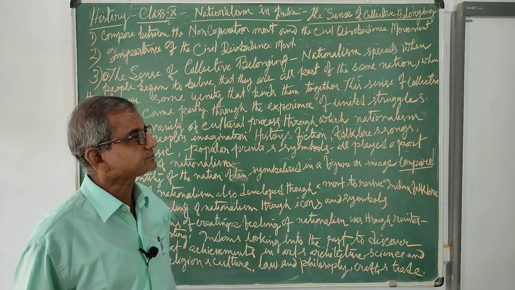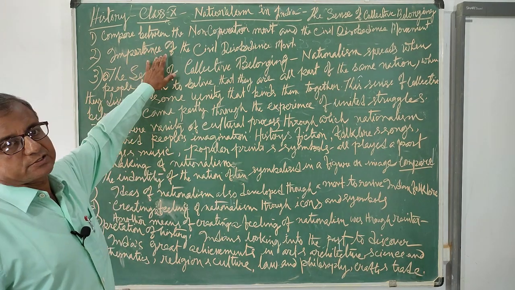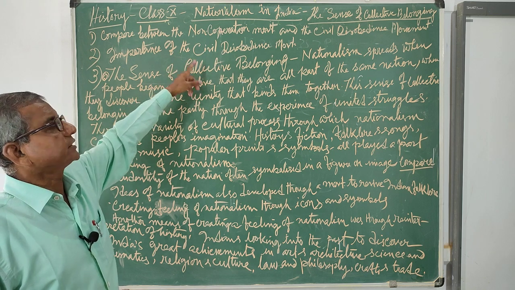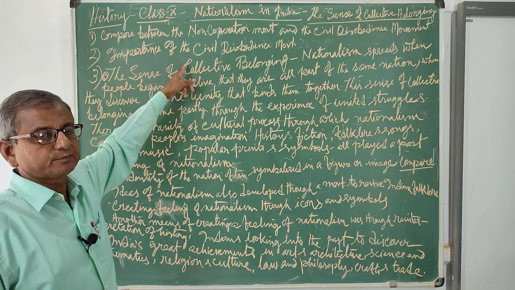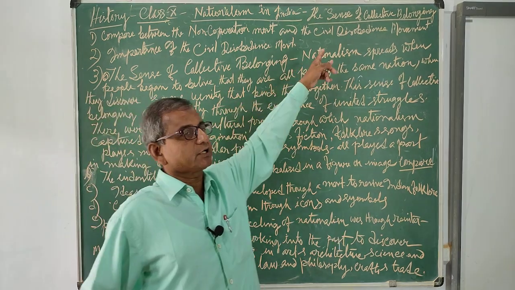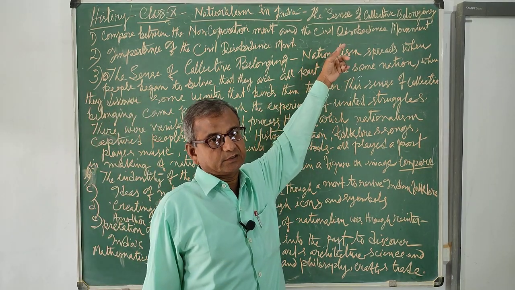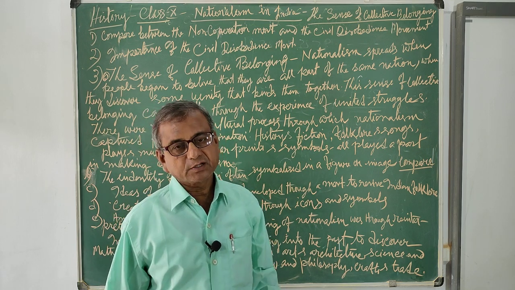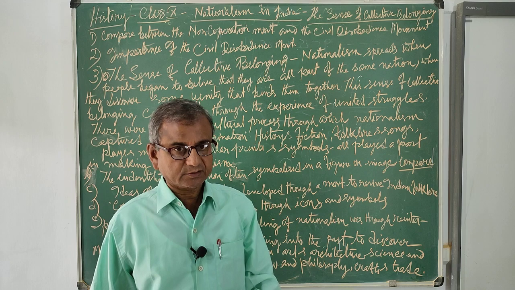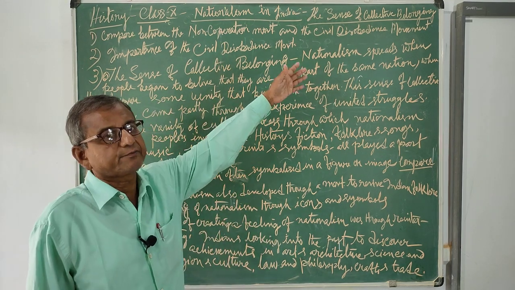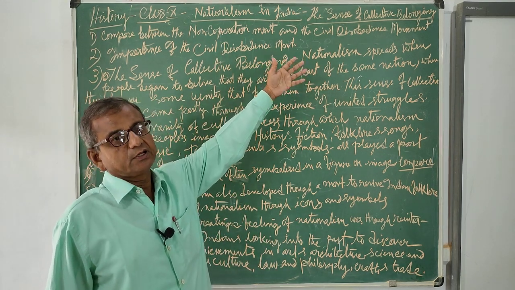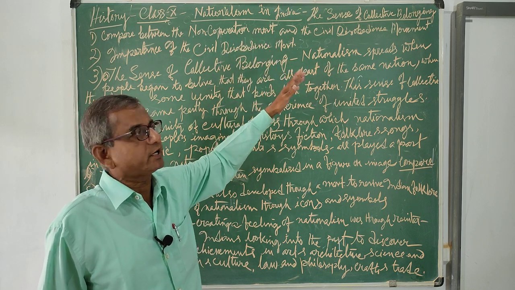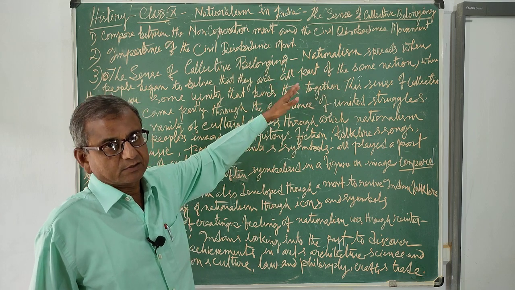The idea of Swaraj was adopted as a program of the non-cooperation movement, but it was not complete independence at that time, not Purna Swaraj. The idea of Swaraj in the civil disobedience movement was adopted in the Lahore Congress, proposed by Jawaharlal Nehru. It was known as complete independence. So the idea of Swaraj was quite different in the civil disobedience movement. It was meant for complete independence.